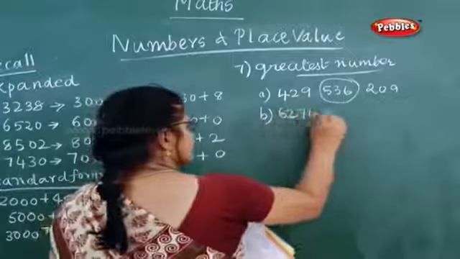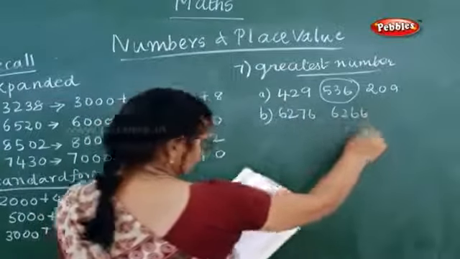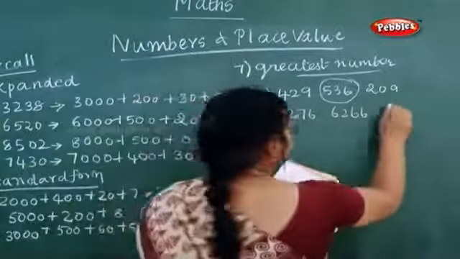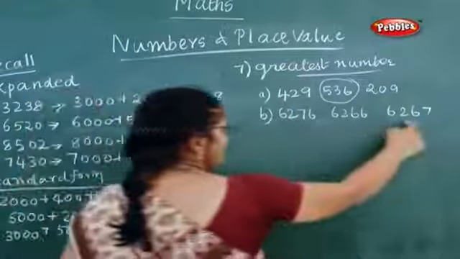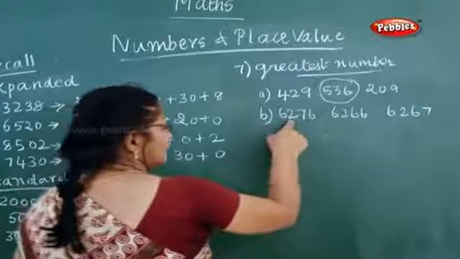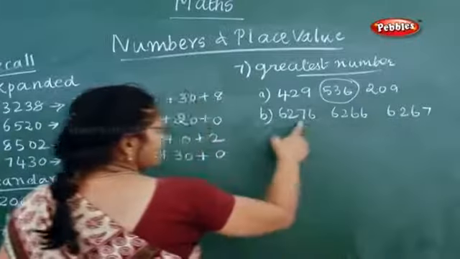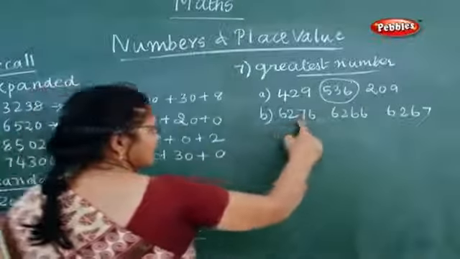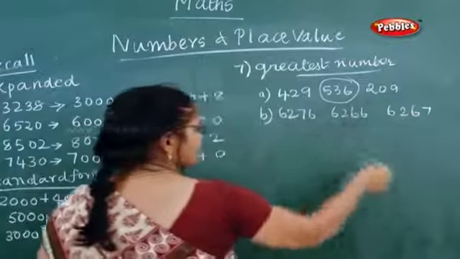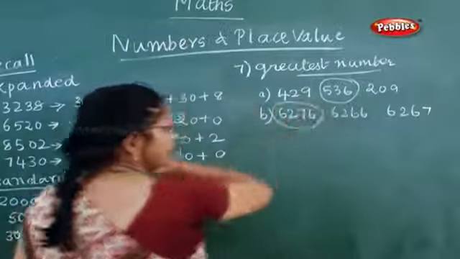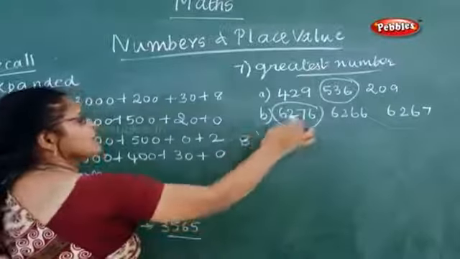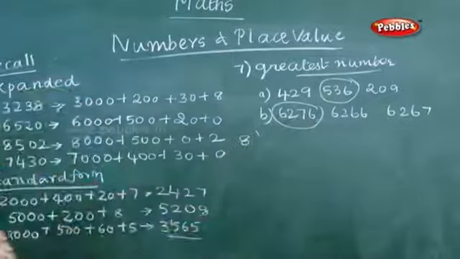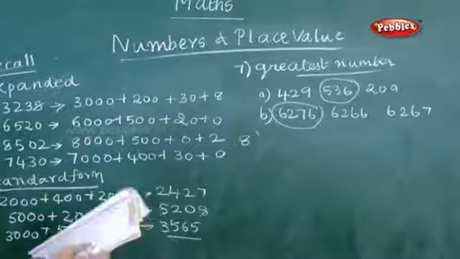6276, 6266, 6267. Now all the three are 6000. All the hundreds are 200s here. But in tens, this is 70, this is 60, this is 60. So this is the biggest number, the greatest number: 6276. You have to see thousands, hundreds, tens and ones. Only that's how you have to find the greatest number.